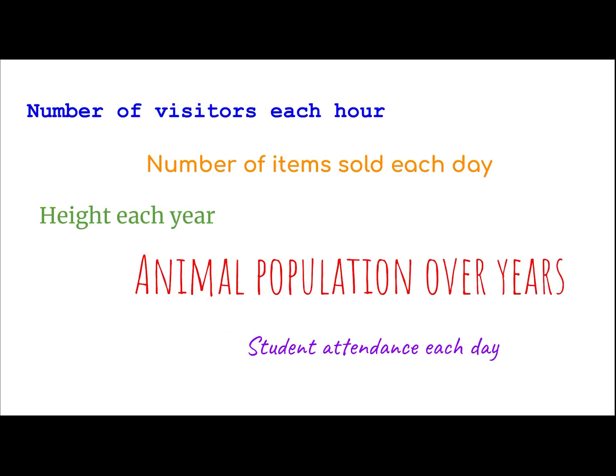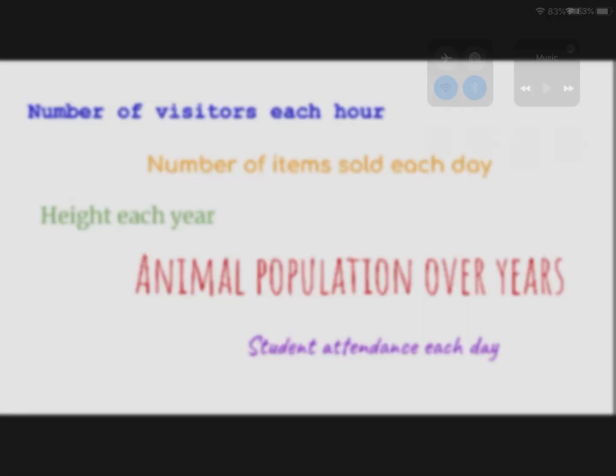So again, just data that changes over time. Really look for that timepiece. Notice it says each hour or each day, each year, over the years, each day. So that's going to be kind of your indicator for this is data that's taken over a period of time. And that's all. So now you're going to work with your teacher on sorting some data cards based on these 3 different categories.